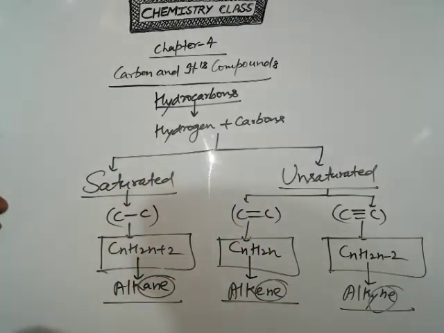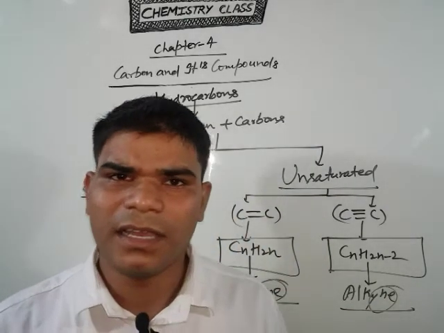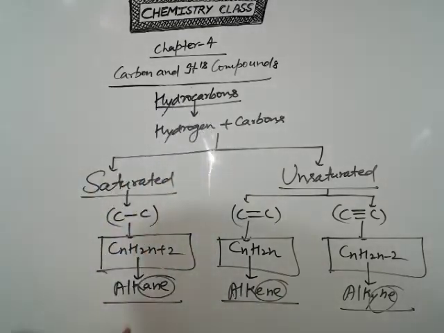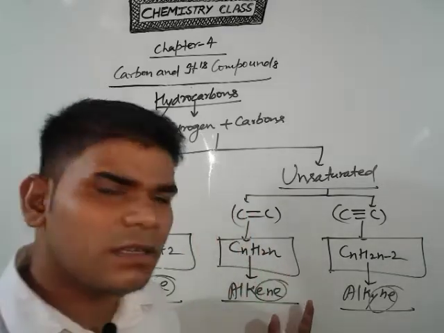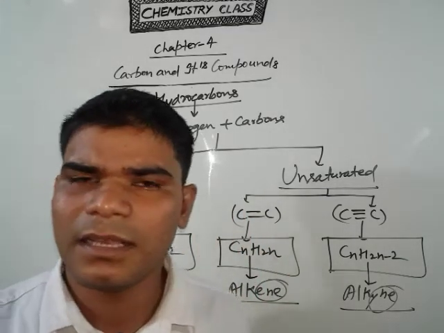Clear? So if we are writing the IUPAC nomenclature, we use a suffix here. For the carbon-carbon single bond we use "ane", for the double bond "ene", and for the triple bond "yne".